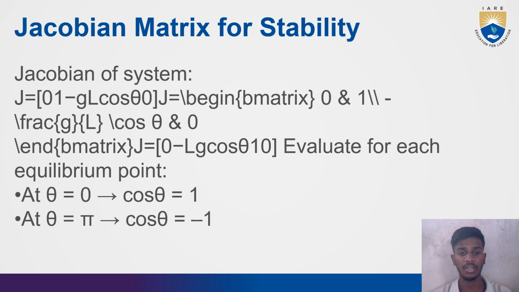At theta is equal to pi, cos theta is equal to minus 1. This is the form of the Jacobian matrix for stability.